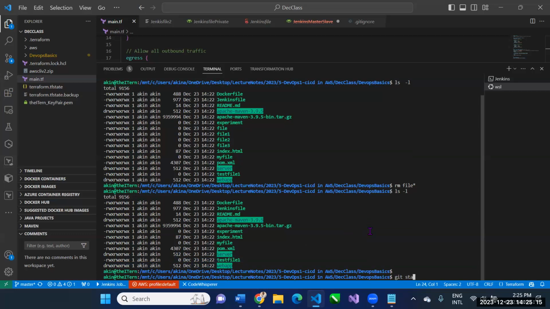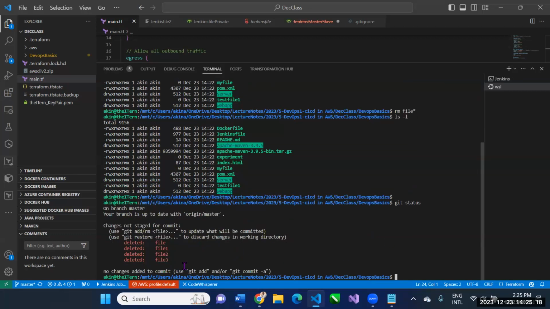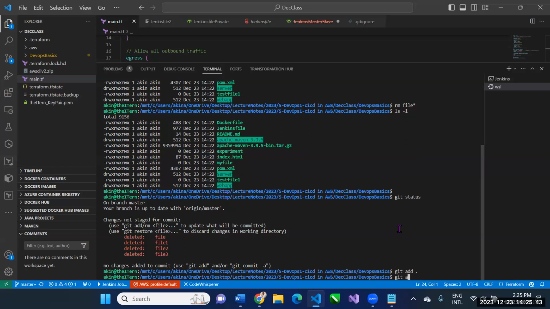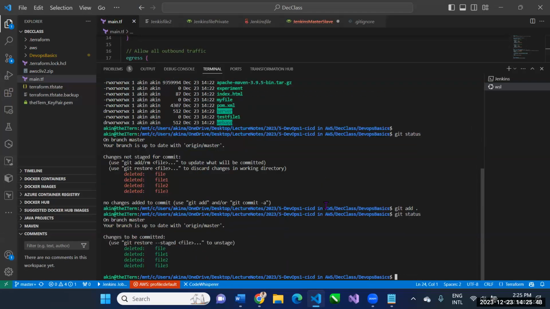So if I say git status, it's going to show me that there is now a difference between my local repository content and my remote repository content because of the deletion I made. So let me commit this difference. I'll say git add, hold on. All right, git status. You see, before they were red, which means they were untracked, but now they are green, which means they are tracked.